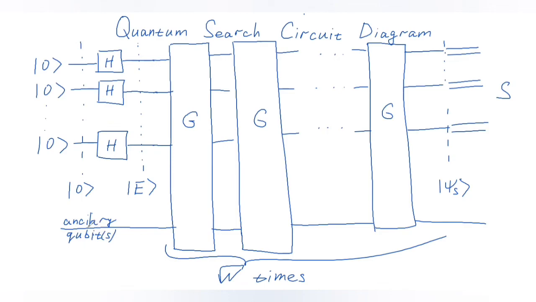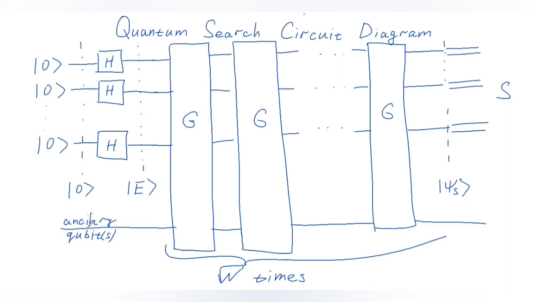These ancillary qubits do not interact with the search registry, so in that sense, they are independent entities. They are needed purely for the implementation of these Grover iterations, and they do not directly affect the search registry. So this is a complete circuit diagram for the quantum search algorithm. The core, of course, is in the Grover iteration. So this diagram just gives you the overall concept of how the quantum search algorithm works.